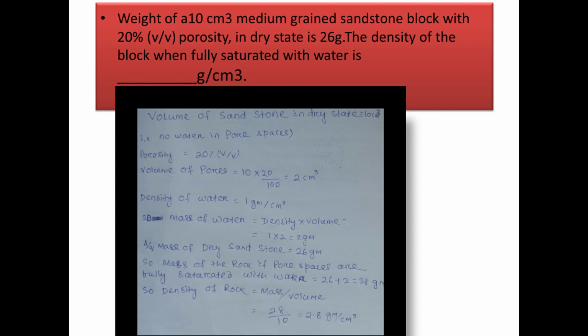So if the sandstone is saturated with water, that means if all the pore spaces are filled up with water, then the total mass of the sandstone will be 26 plus 2, that is 28 gram. So the density of the rock will be mass by volume, that is 28 divided by 10 cc, that is 2.8 gram per cc. Okay.